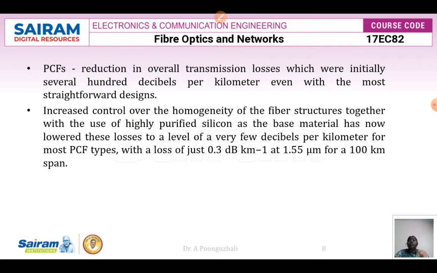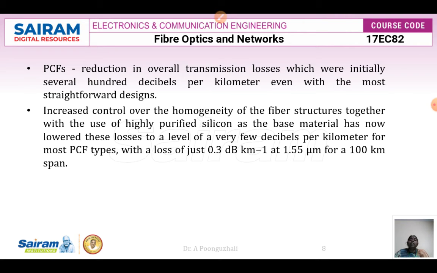Next, when I use photonic crystal fibers, there is a reduction in the overall transmission loss, in the range of several hundred decibels per kilometer. When the homogeneity of the fiber is increased, by using highly pure silicon as the base material, I can lower the losses to a very few decibels per kilometer.